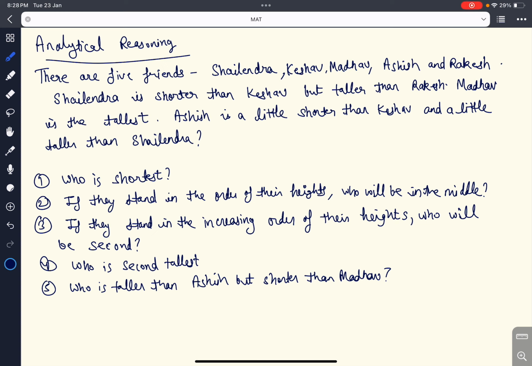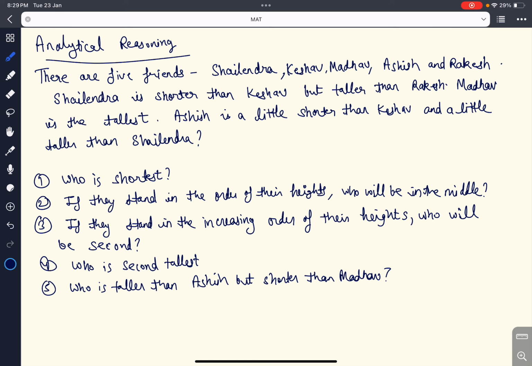Generally we have options also there, but I haven't used the options right now. If you see the options, you can go for the hit and trial method. So we are going without options so that you can understand how to solve the problems, how to make the statements, and how to arrange the things in these types of questions.